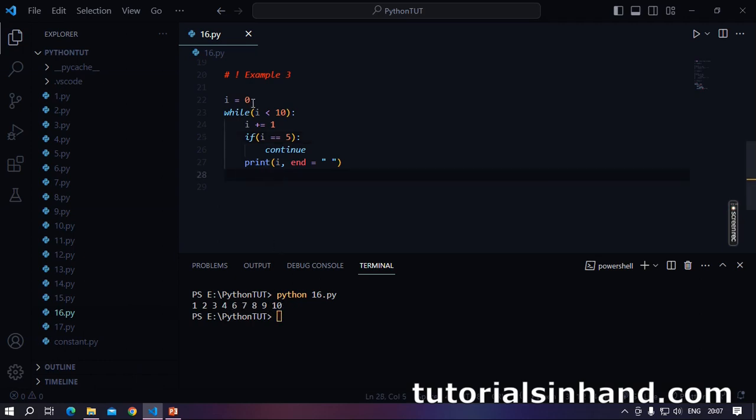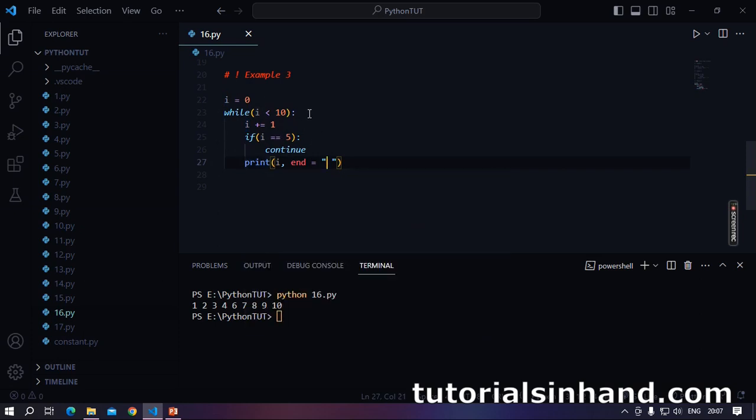How? Let's understand. Initially I have set the value of i with 0. Now 0 less than 10 evaluates to true. We are incrementing the value of i. So i is now 1. So 1 equal to 5. This is false. This is not executed. We are printing i. So we are printing 1. Next, 1 is less than 10. True. We are incrementing the value of i. That is, i is now 2. We are checking 2 is equal to 5. No. We are printing 2 with a space.